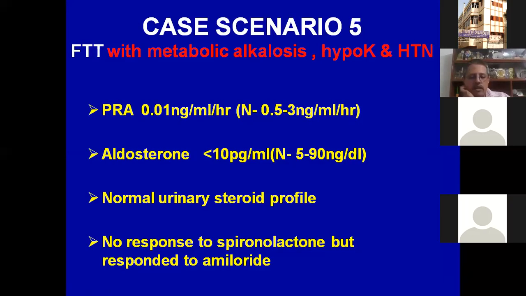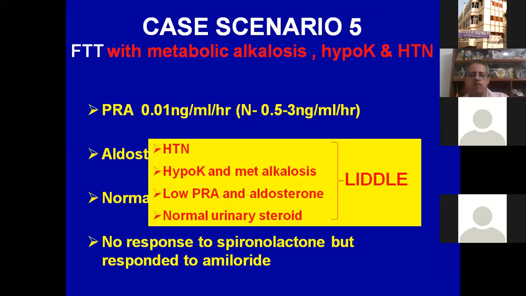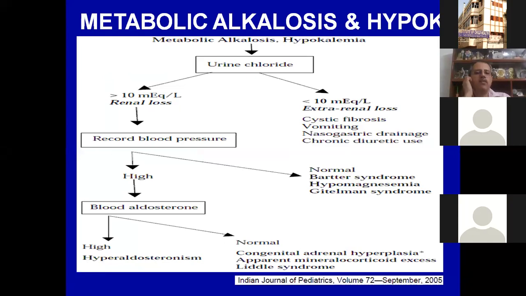I hope till this slide it was okay. Everybody had heard about this, that this was a child with Liddle syndrome. And we were discussing how to approach a child with metabolic alkalosis, mainly by the chloride. If the urinary chloride is high, then there is a kidney problem. Normal blood pressure means Bartter or Gitelman.